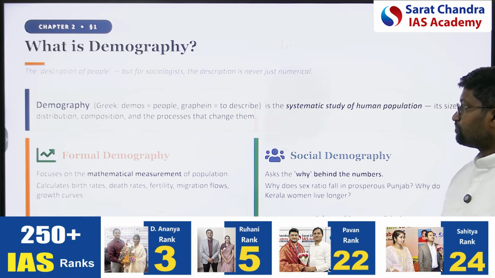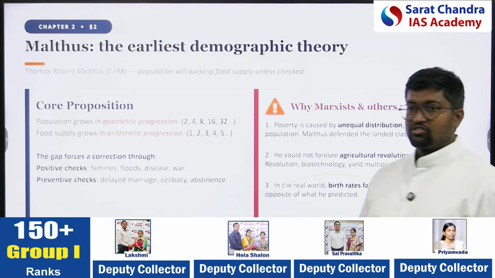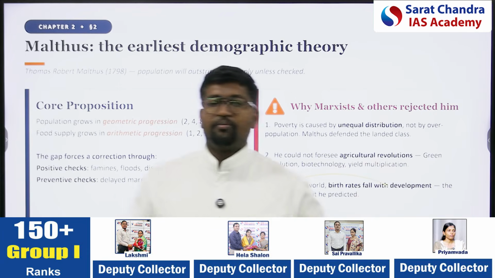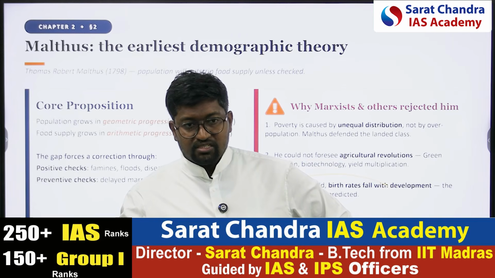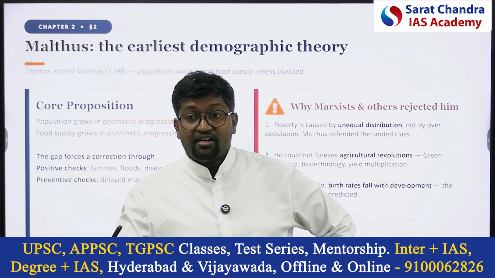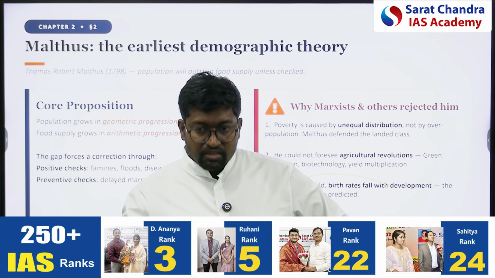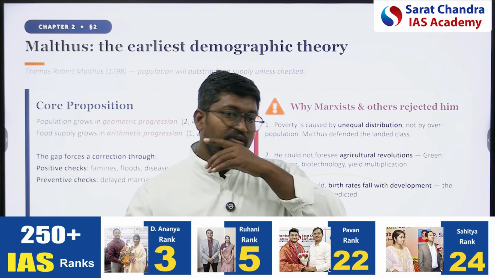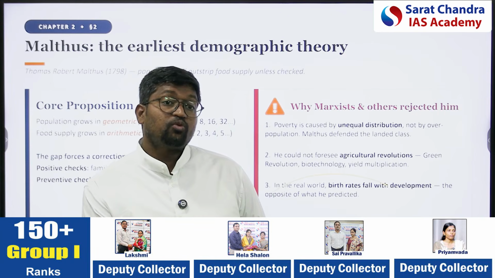You understand my point? As I talked about it, the Malthusian theory of demography. What did I say? He said that population will increase in geometrical proportion and resources will increase in arithmetic proportion, and this would lead to a resource crunch, and societies would collapse.